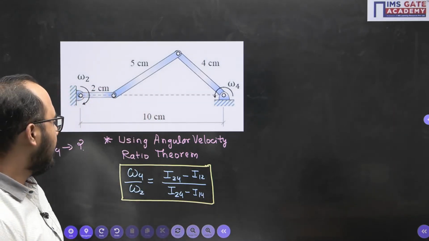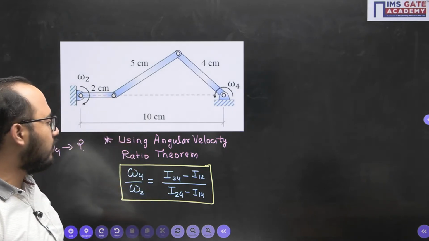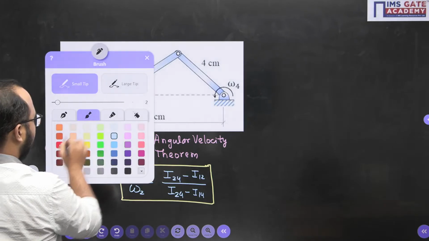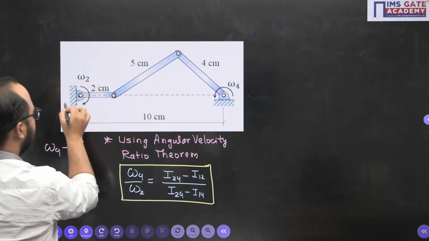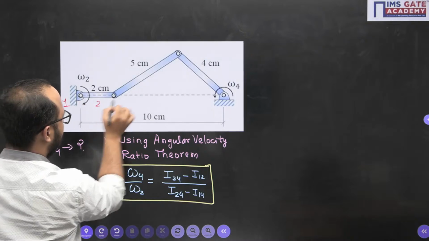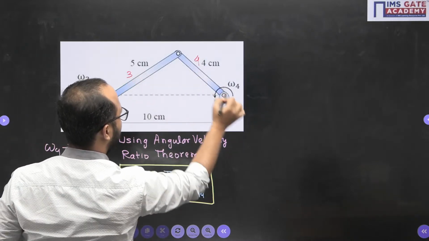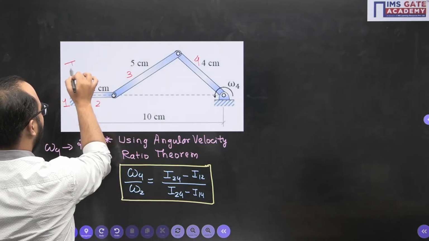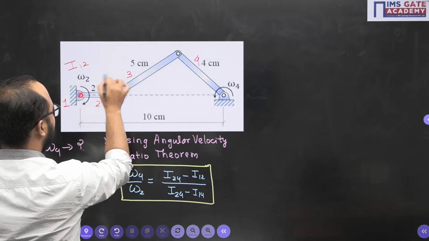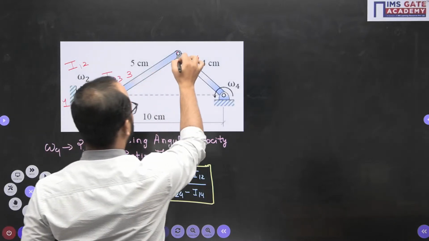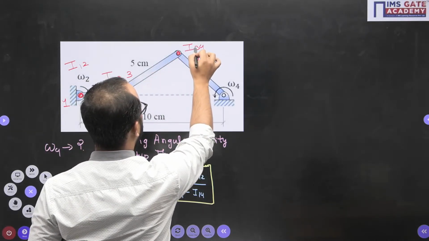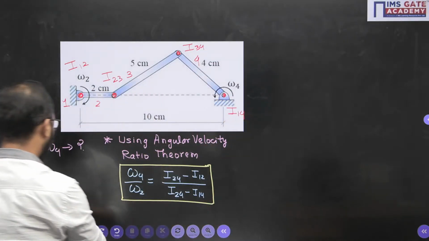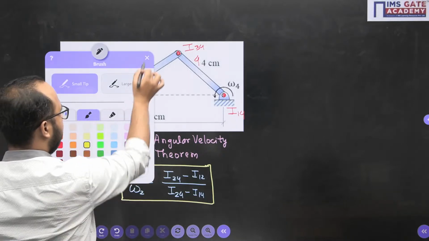Now the point is, sir, where are I24, I12 and I14? That is what we need to figure out first of all. See, this is member 1, this is 2, this is 3, this is 4. All 4 members, all links, I have mentioned. This is I12, I23, I34, this is I14. Now the point here is, sir, how to locate I24?